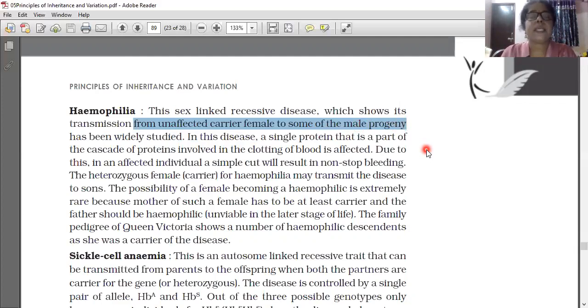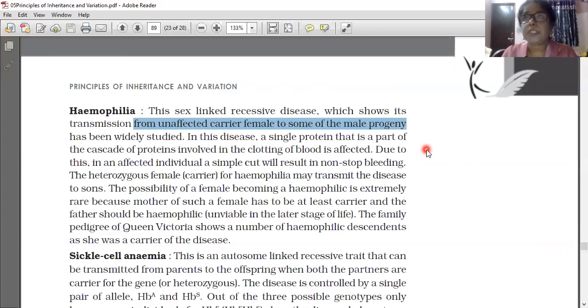In this disease, a single protein that is a part of a cascade of proteins is affected. Cascade means a shower of proteins; numerous proteins are there. In that, only one protein having some problem, which is involved in the clotting of blood, is affected. Because of the problem in that single protein, what will happen? Clotting of the blood is affected.